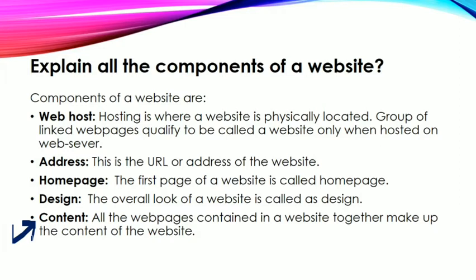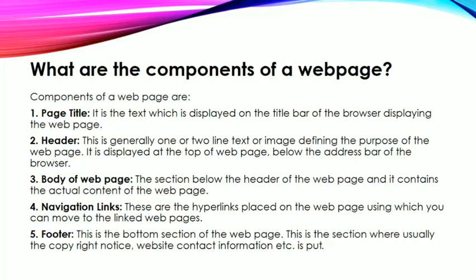Now the next question is, what are the components of a web page? Till now we were discussing websites. Now we have to discuss web page in detail. As I have taught you earlier, a web page is a single page that we create by using HTML, and by combining these web pages we can create a website. So now we have to learn about the components of this web page. In general a web page has 5 components, and these 5 components are a must. The first component is the page title.